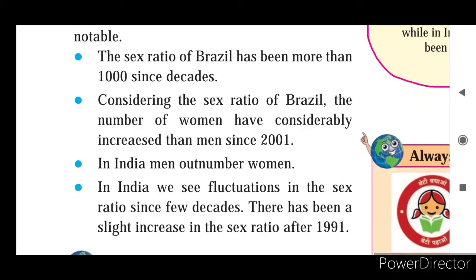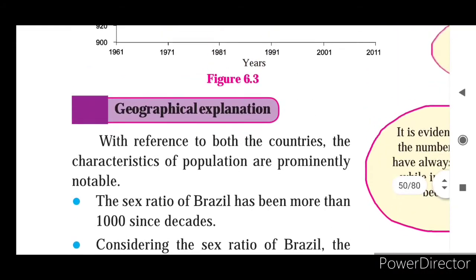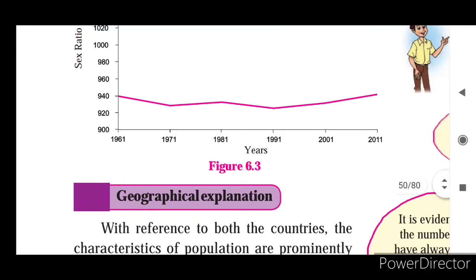In India, we see fluctuations in the sex ratio over the last few decades. There has been a slight increase in the sex ratio after 1991. If you see the graph after 1991, there is a slight change, meaning the female number is increasing, but it is not going above 940.